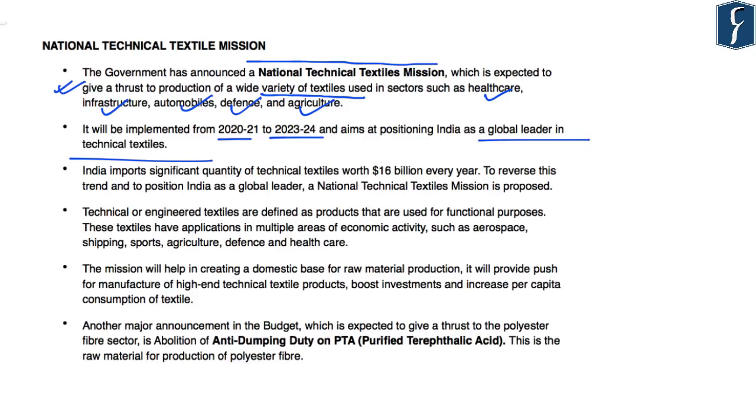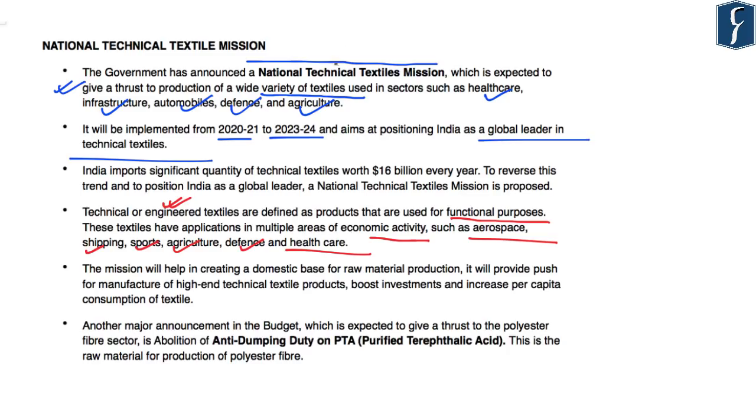Now, it's important to know about technical textiles. So these technical textiles or engineered textiles are defined as products that are used for functional purposes. And these have applications in various areas of economic activity such as aerospace, shipping, sports, agriculture, defense, as well as healthcare.